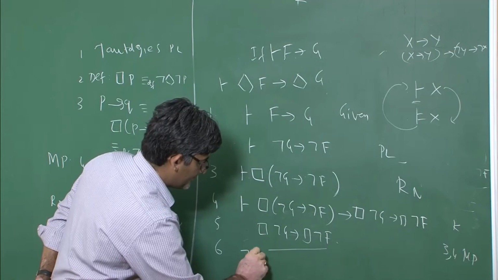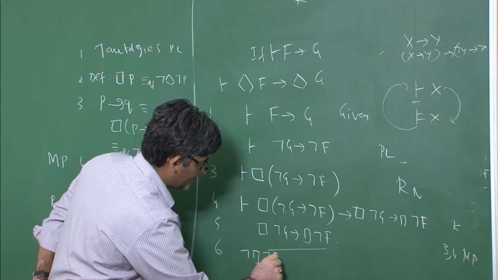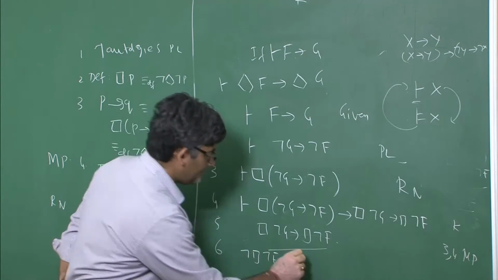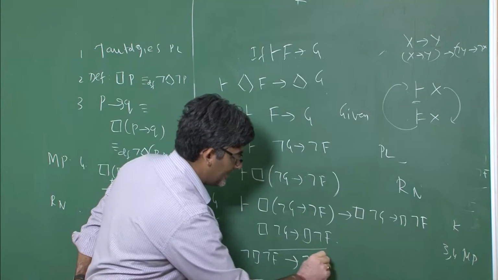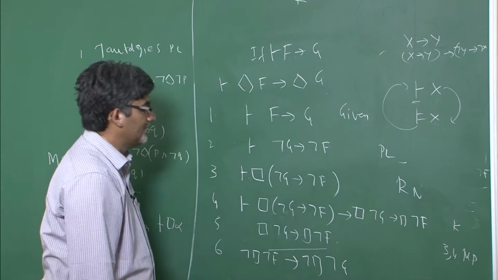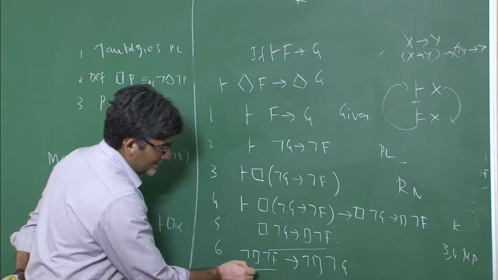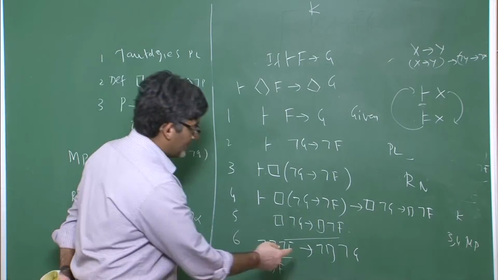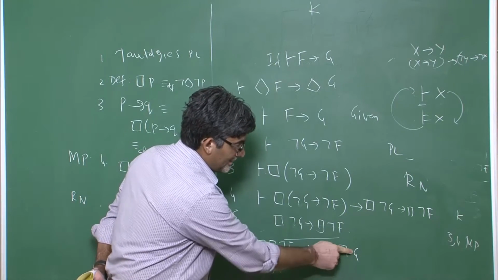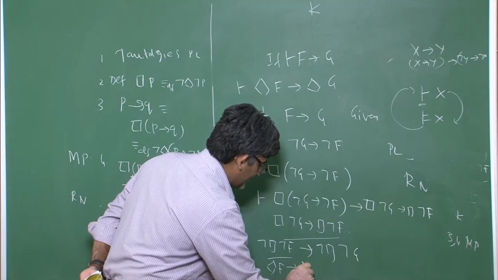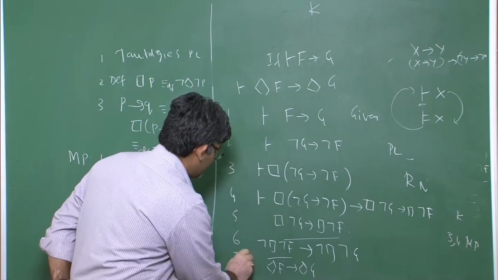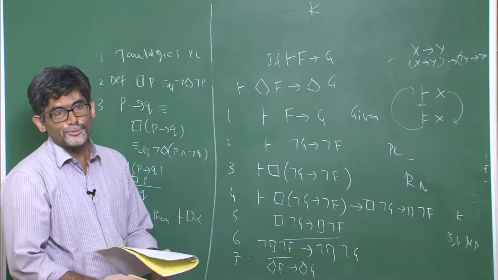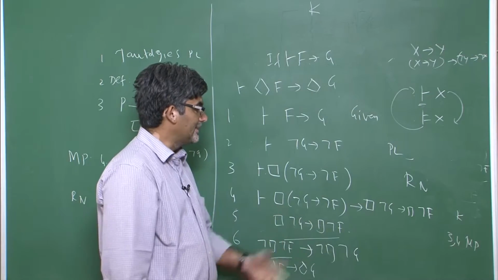So not of not f implies not of necessity of this thing and not g. So now this is same as possibility of f, and this one, it is not necessary that not g, implies it is possible that g. So under 7 steps we could prove this particular kind of theorem.